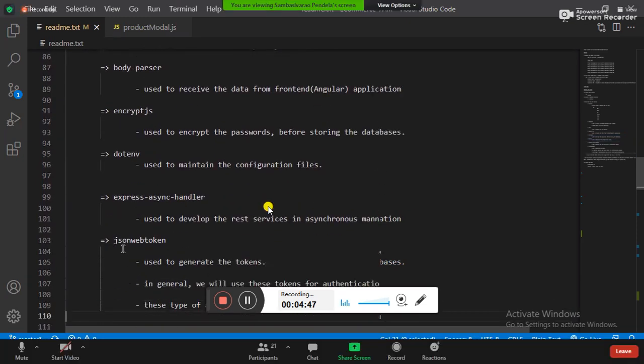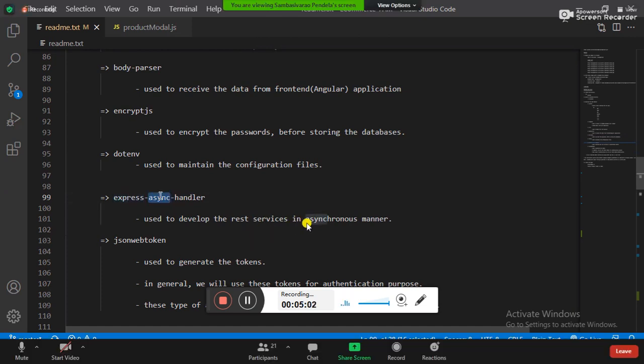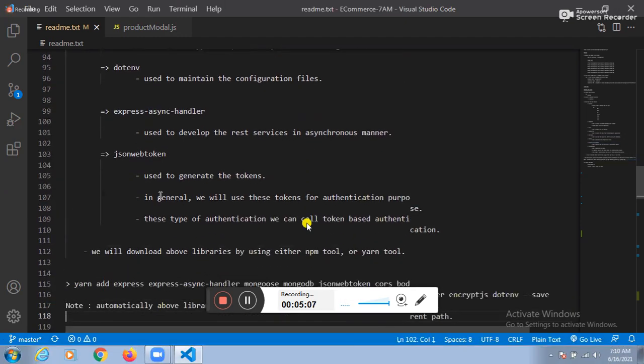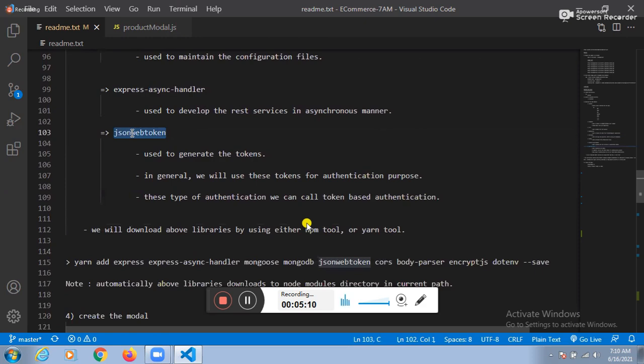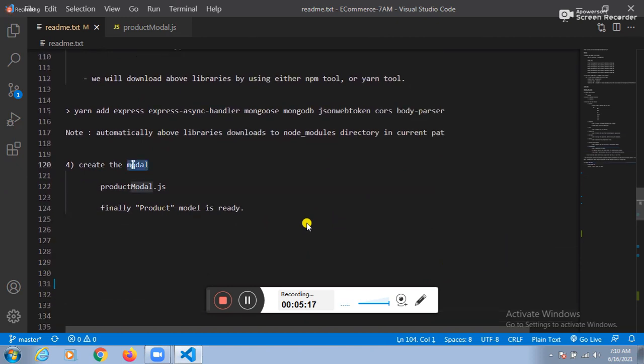Fine. How to handle REST APIs asynchronously? With the help of express async handler. Guys, how to generate the tokens? JSON web token. Guys, based on the server response, we need to create the model. Pranav, based on the server response, we need to create the model.